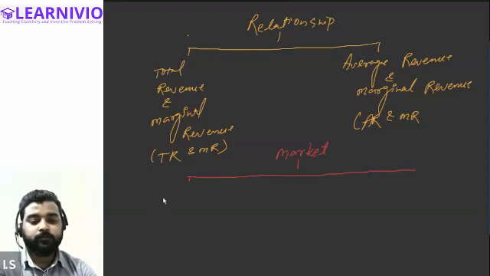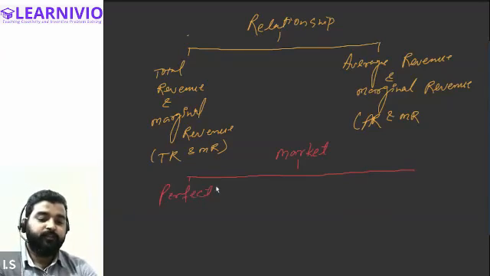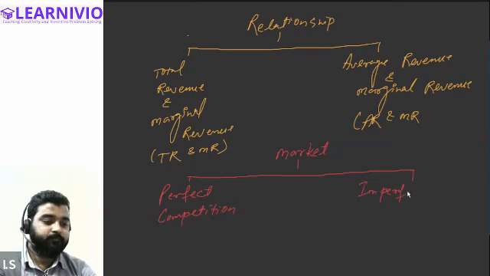Number one is called perfect competition market. And then there is a second type of market, which is called imperfect competition. So these are the two broad categories of the market.